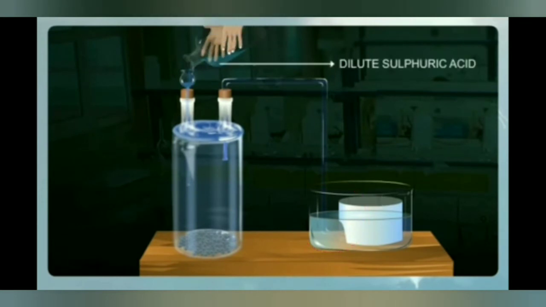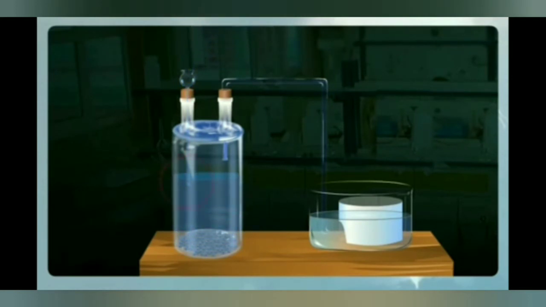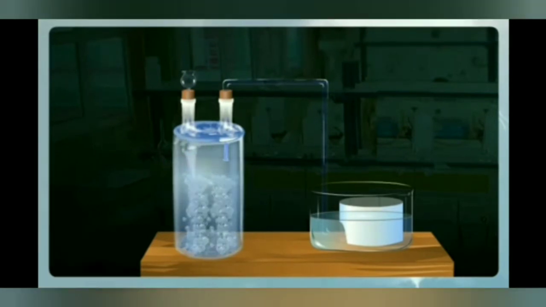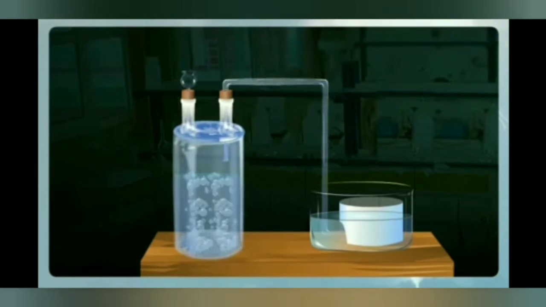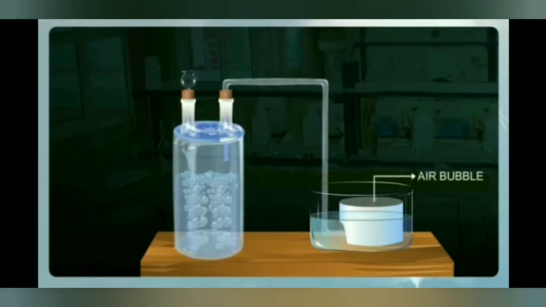Dilute sulfuric acid is added through the thistle funnel into the Wolff's bottle such that the lower end of the thistle funnel is completely immersed in acid. A brisk chemical reaction takes place between granulated zinc and dilute sulfuric acid with the evolution of hydrogen gas which bubbles through water. The first few bubbles of gas are allowed to escape as they contain air.